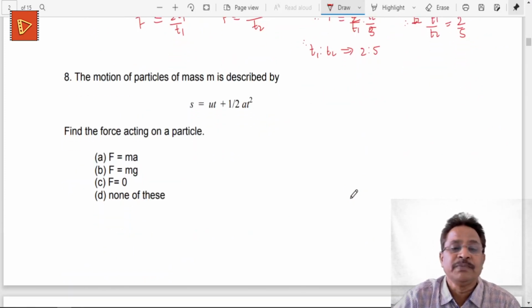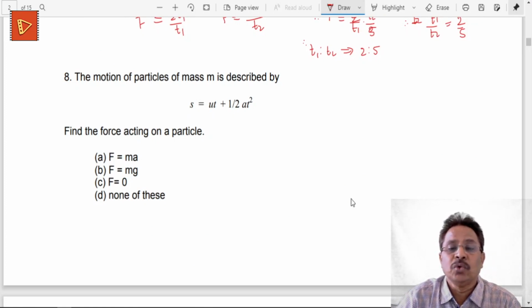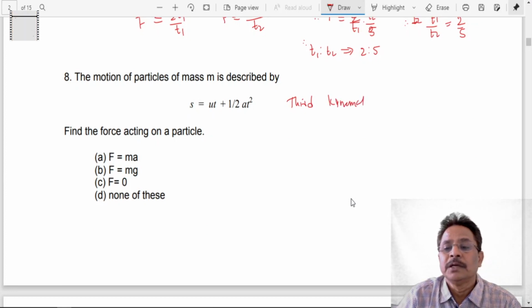Now question 8: the motion of a particle of mass m is described by s is equal to ut plus 1/2 at square. This is our third kinematical equation.